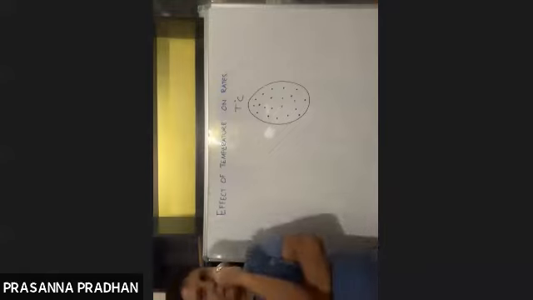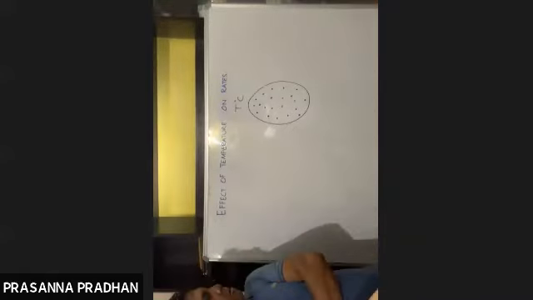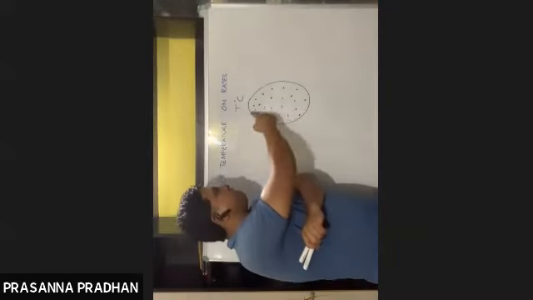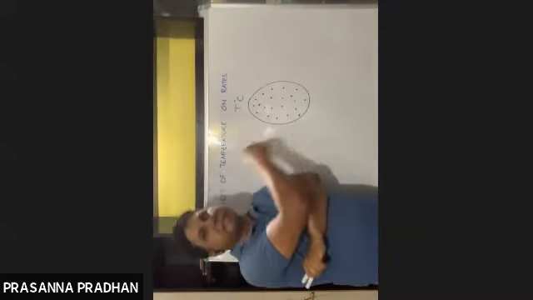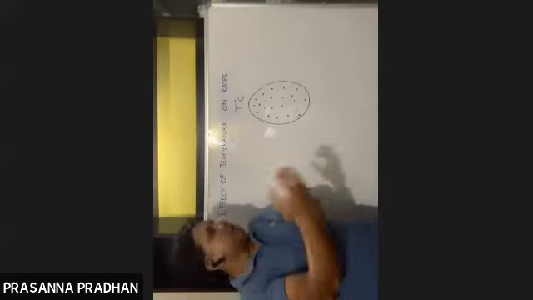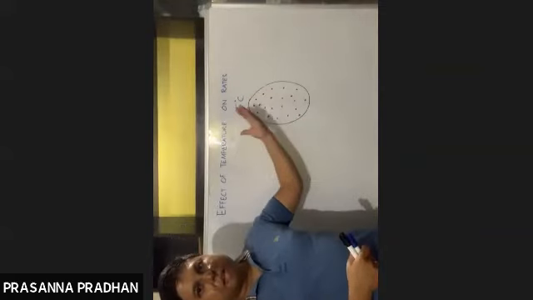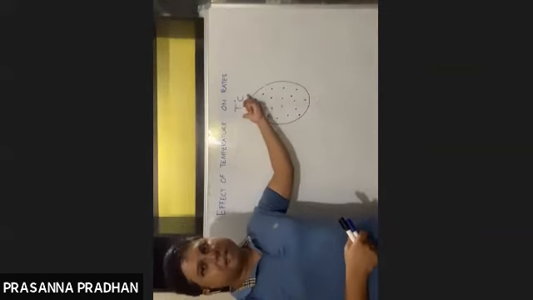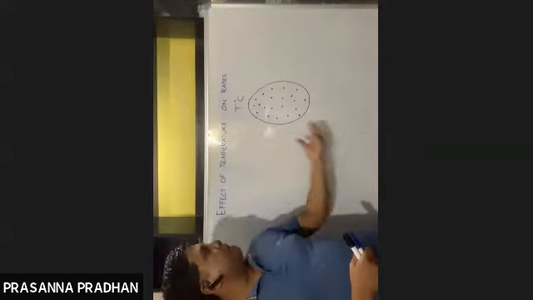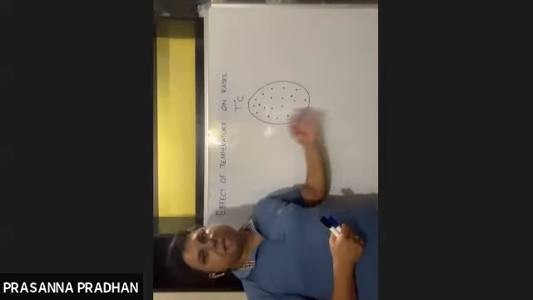Now my question is, whether all these molecules will have the same energy or different energy.